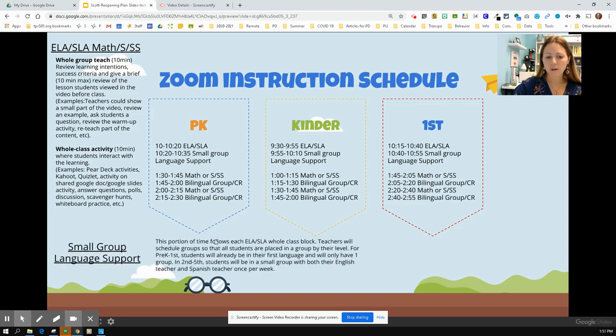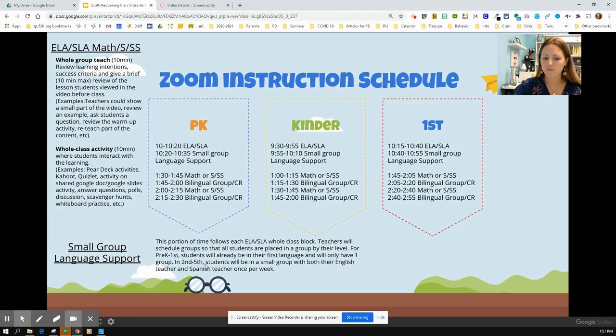Then, following each ELA or SLA block for pre-K through 5th grade will be a small group language support time, which is a new idea that we haven't done in the past. This portion of time follows the whole class ELA/SLA block. Teachers will schedule groups so that all students are placed in a group by their level. For pre-K through first, they'll already be in their first language and will only have one group.